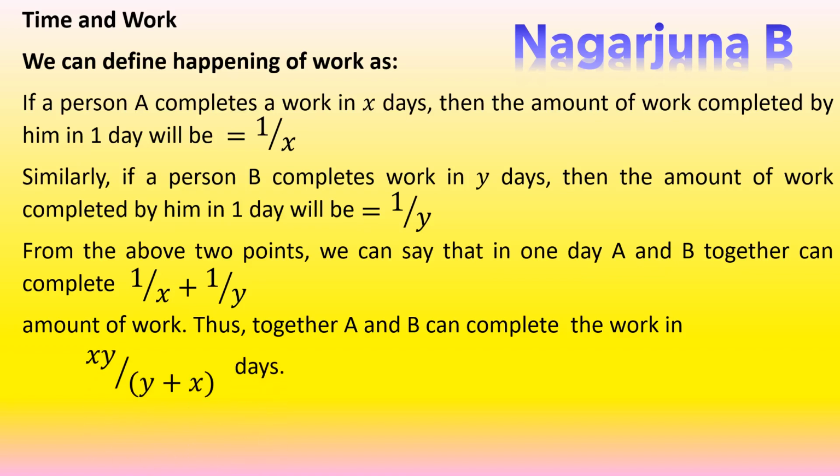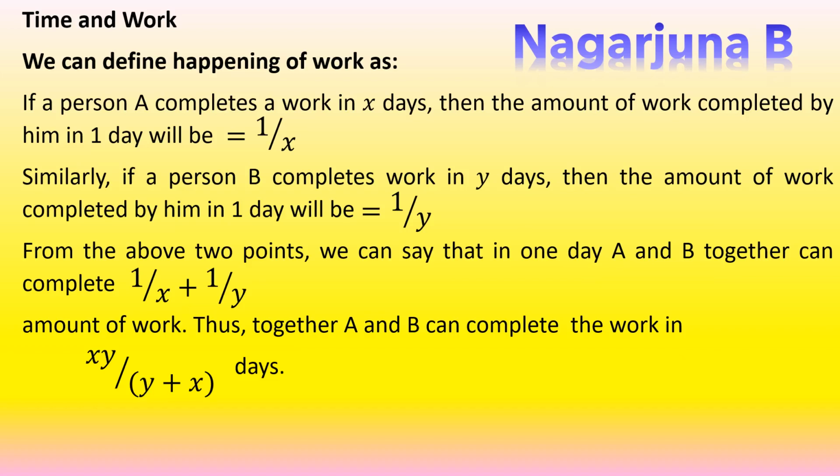How do we get this? By considering A and B together one day's work. So A and B together one day's work is 1 divided by X plus 1 divided by Y. In this, XY will be the LCM.